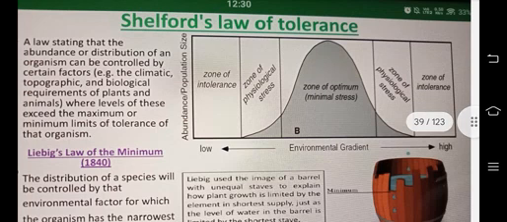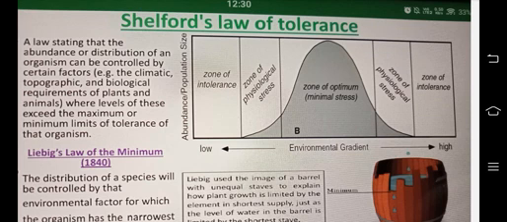Then Shelford's law of tolerance: a law stating that the abundance or distribution of an organism can be controlled by certain factors like climatic, topographic, and biological requirements of plants and animals, where levels of these exceed the maximum or minimum limits of tolerance of that organism. Here you could see a picture: abundance, population size on the y-axis.